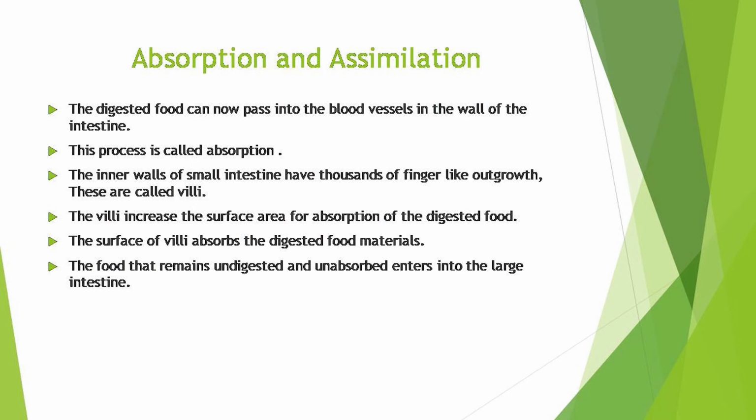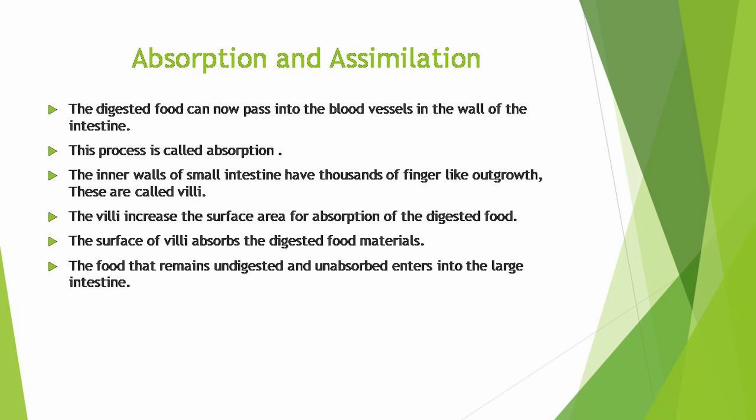The first is that the small intestine digests and breaks down the components of the food. But the absorption of these foods also takes place in the small intestine. The digested food now passes into the blood vessels in the wall of the intestine. This process is called absorption.